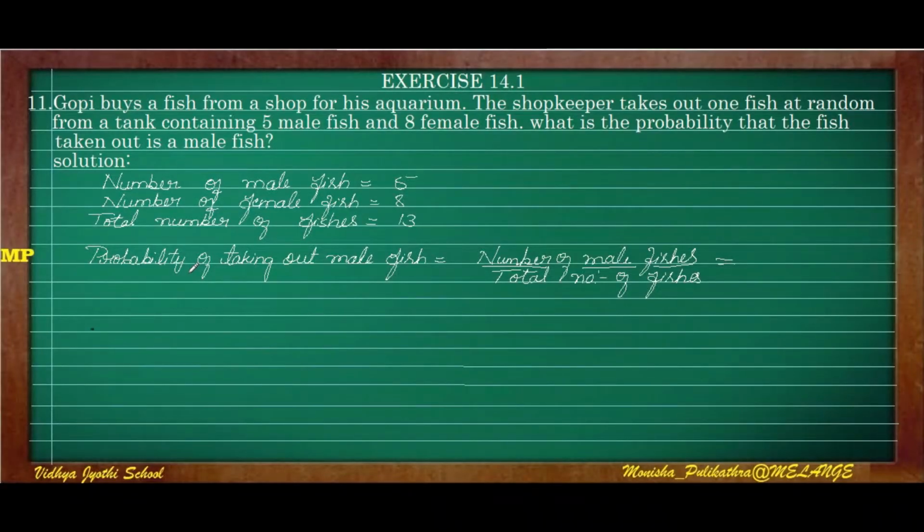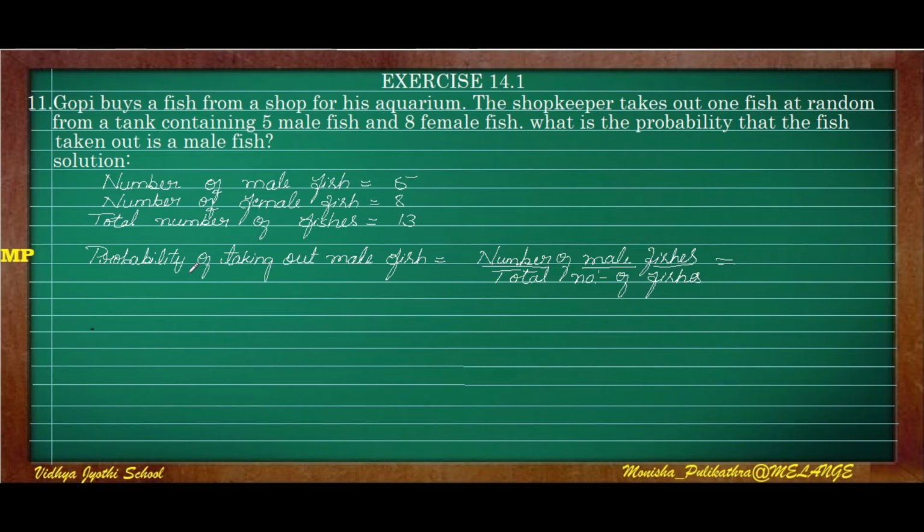Moving on to the 11th question. Gopi buys a fish from a shop for his aquarium. The shopkeeper takes out one fish at random from a tank containing 5 male fish and 8 female fishes. So what is the probability that the fish taken out is a male fish? Out of all these fishes, female and male, which is a total of 13 fishes, the one fish which we have taken out, what is the probability that the fish is a male fish? So that is the question.